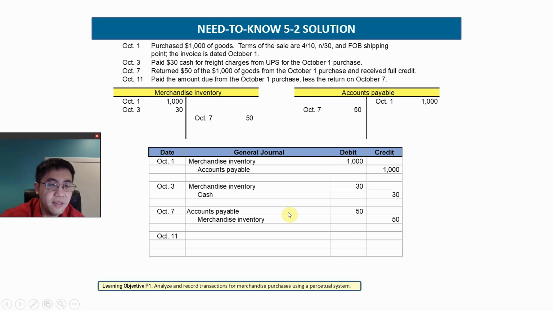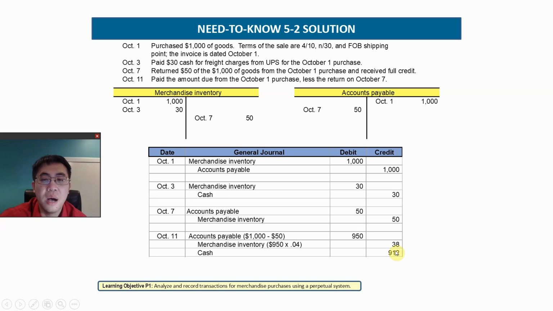And then on October the 11th, you pay the accounts payable, so all the remaining bill is satisfied. Do you pay the full amount of $950? No, because you pay within 10 days, so you get a discount. In fact, the cash you pay is only $912. The $912 comes from 96%, or 1 minus 4%, of the remaining bill to pay.